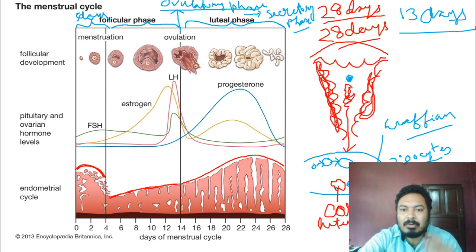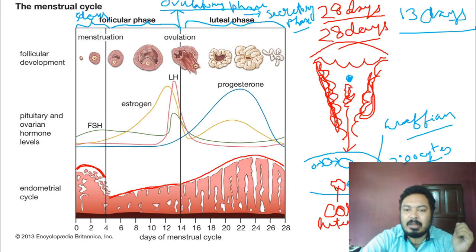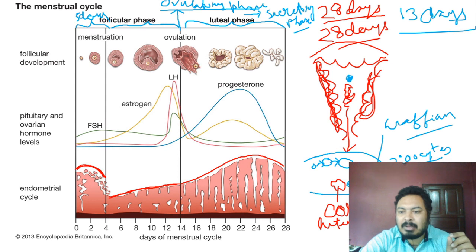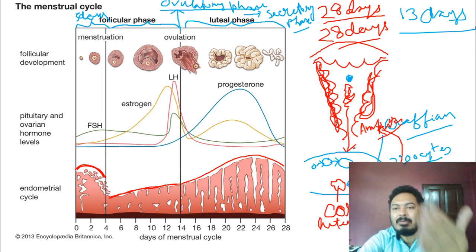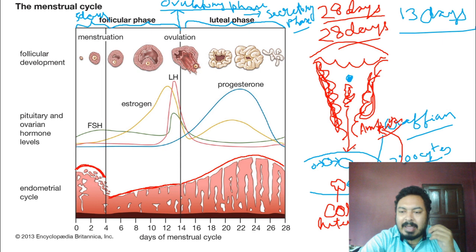Now the question is, if there is no fertilization, what will happen? In ovulation one ovum is released, and this ovum moves through the fallopian tube and reaches the ampulla of the fallopian tube. If sperms are not coming to the ampulla, and fertilization does not occur, then what will happen?